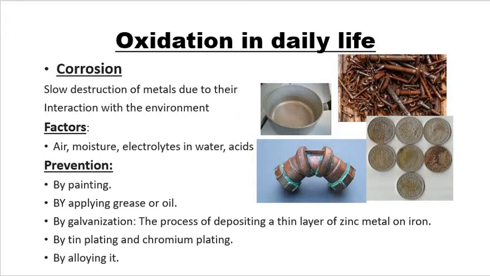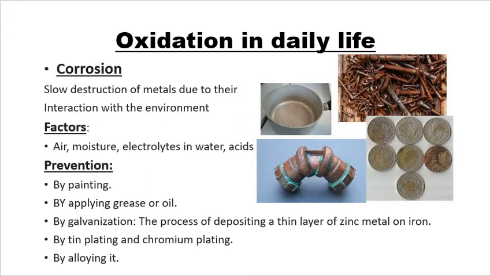Rusting of iron is the most common example, and you must have heard of it. When an iron object is left in damp air for considerable time, it gets covered with a red brown flaky substance which is called rust, and this process is called rusting.